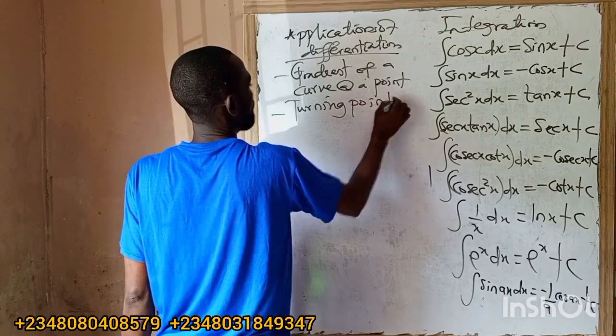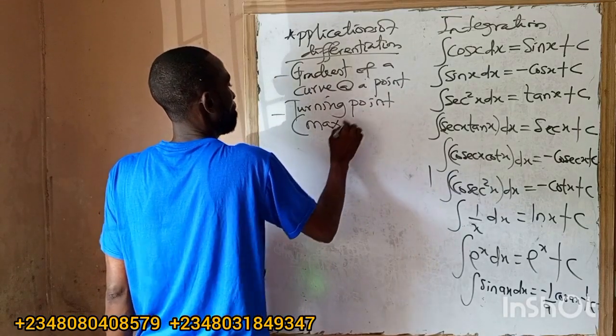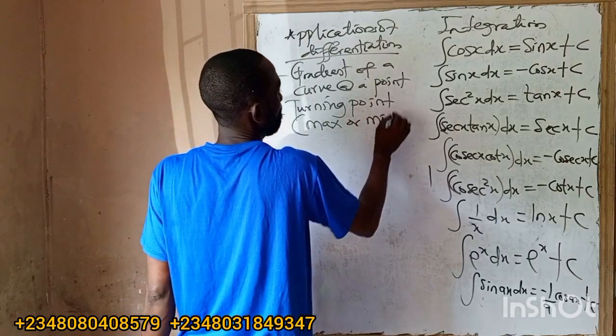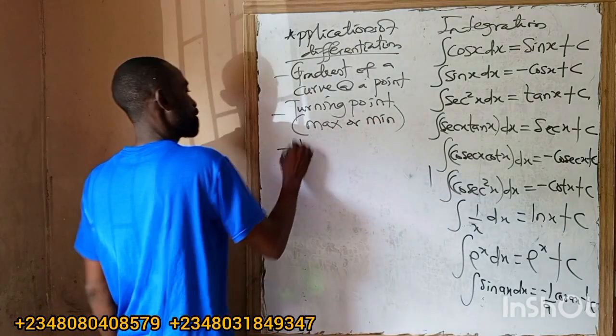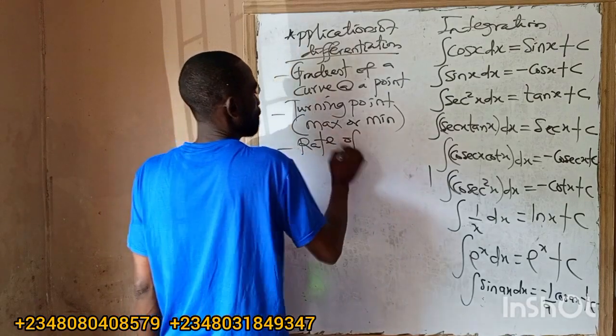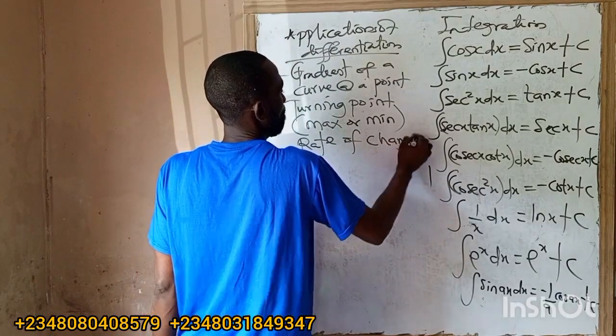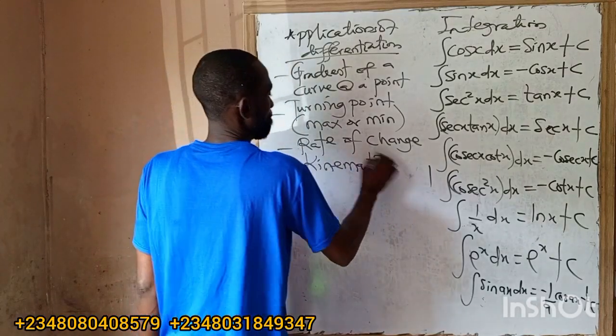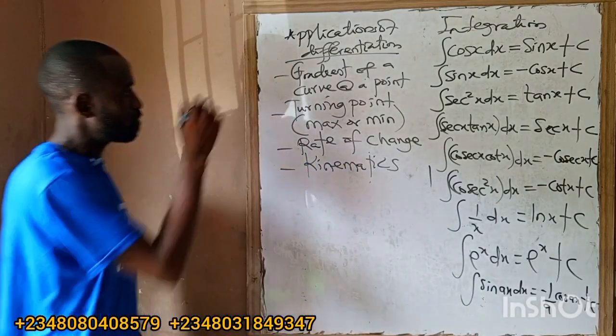This turning point can either be a maximum or minimum point. We have rate of change, or what we call kinematics. So I'll solve a question on this.